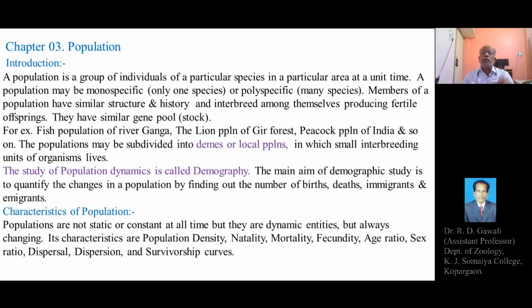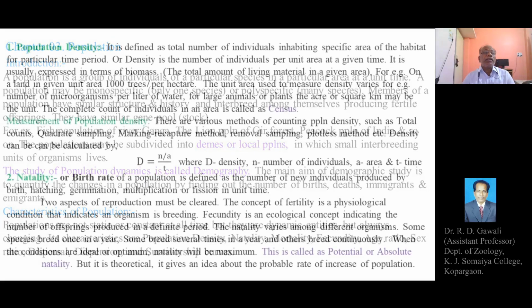These are the important characteristics of populations, which we are going to study in detail one by one. First we will explain the first characteristic of the population, that is population density.